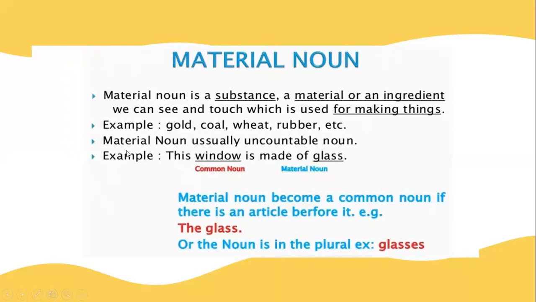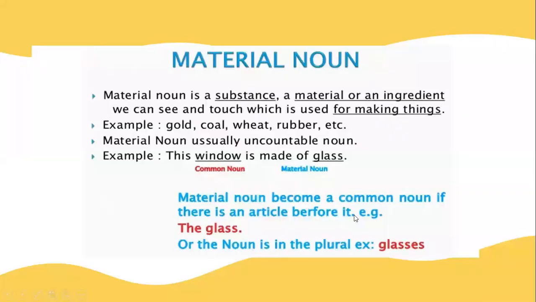Material noun, usually, is an uncountable noun. For example, this window is made of glass. Here, glass is a material noun. You cannot count that, isn't it? So, a material noun is usually an uncountable noun.